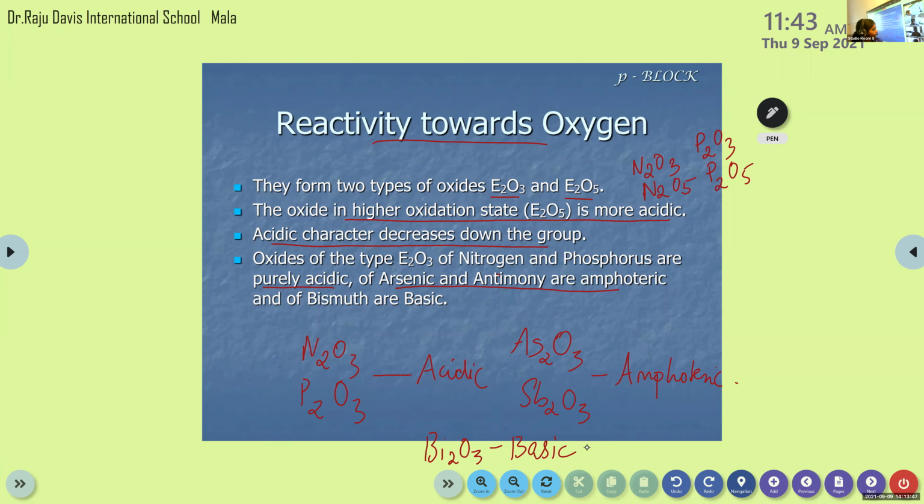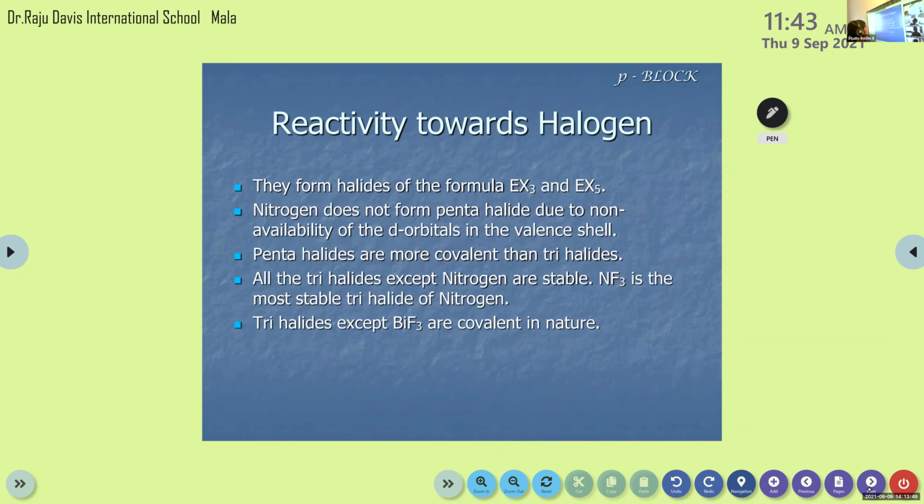Then the next one, reactivity towards halogens. Here also there is one common formula, EX3 and EX5, where X stands for any halogen. So we can write PCl5, then PCl3. This can be one example for this type of compound.